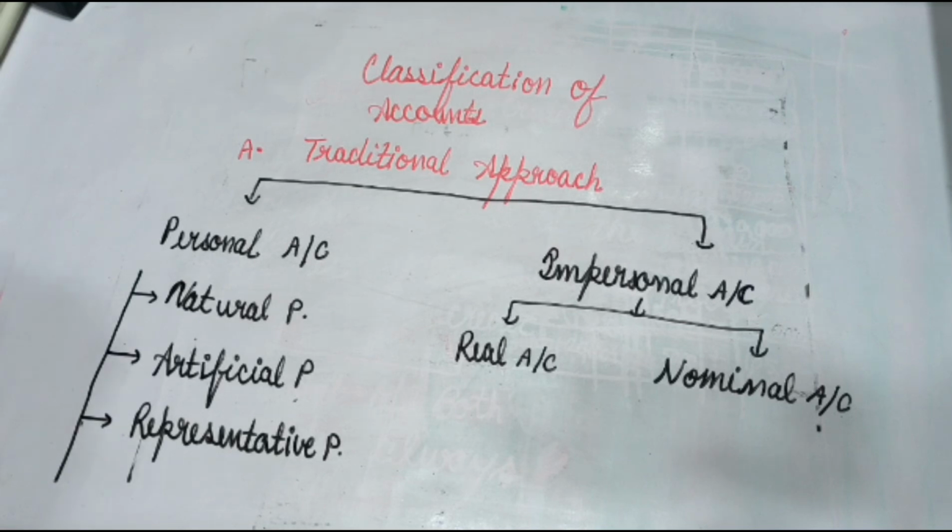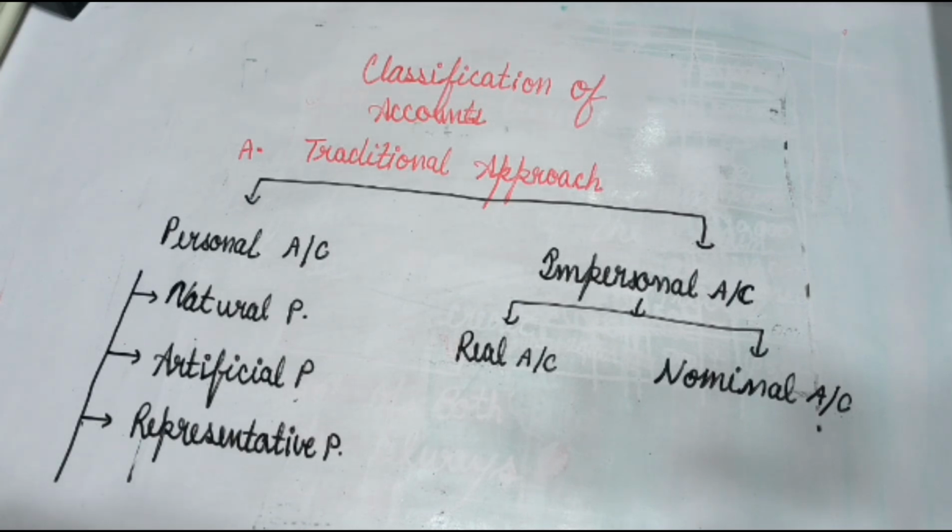I repeat, there are two approaches for classification of account. The first one is traditional approach. In this, the accounts are majorly divided into two types of accounts, that is personal account and impersonal account. In personal account, there are three categories.